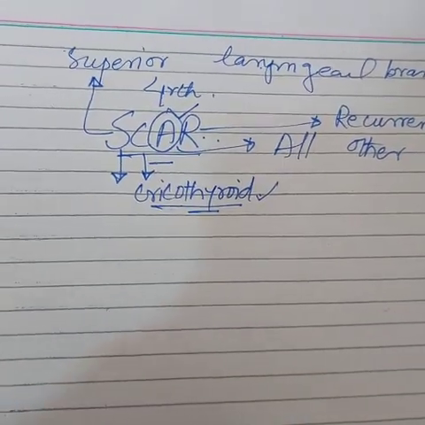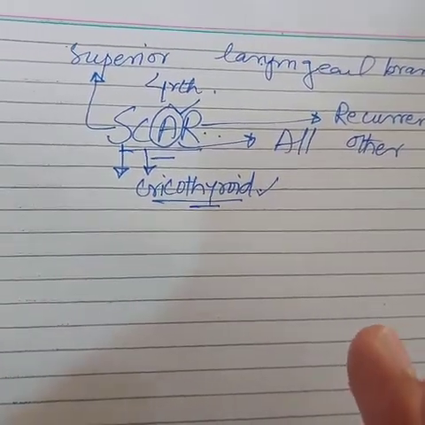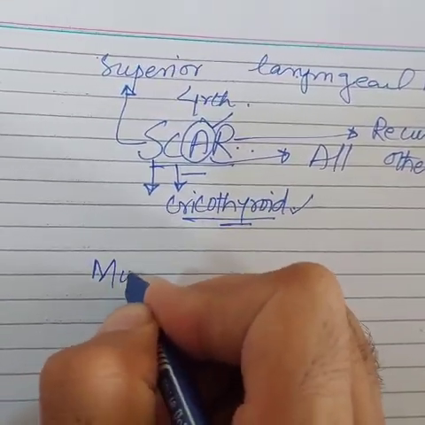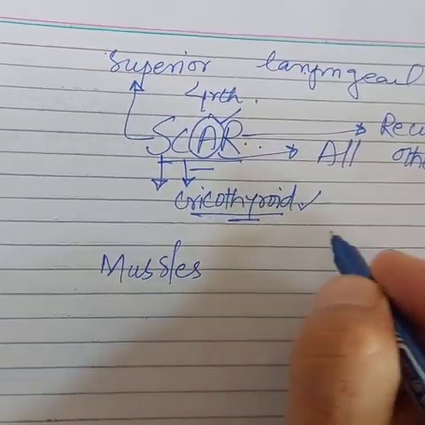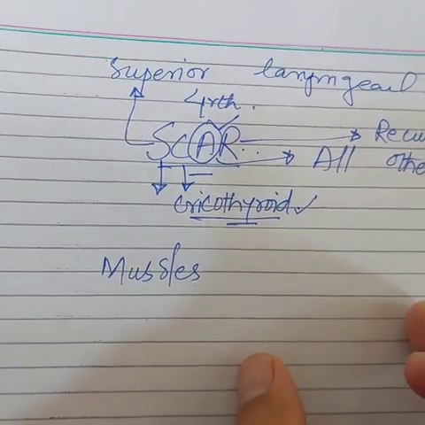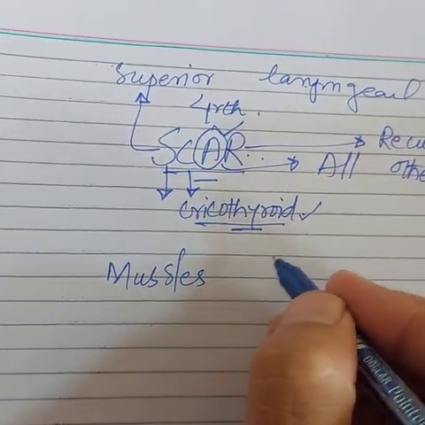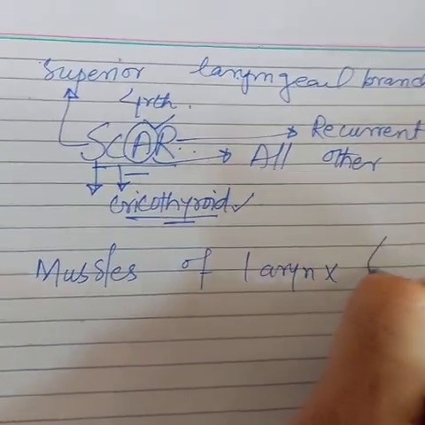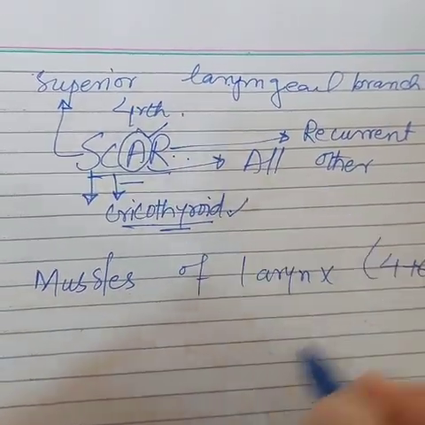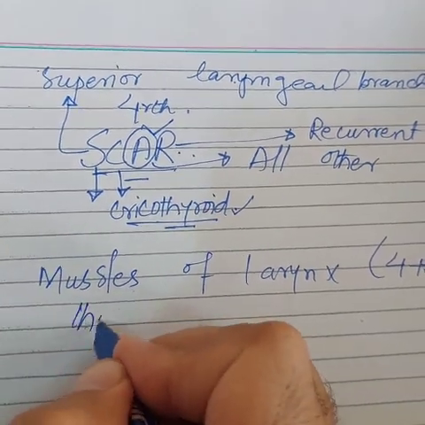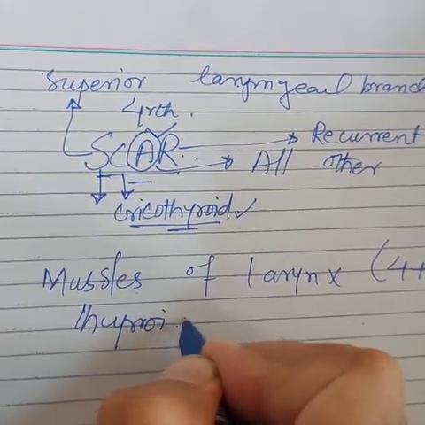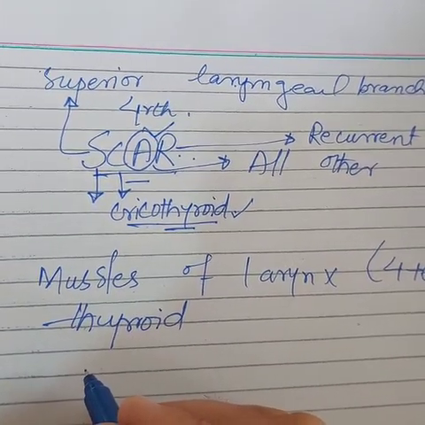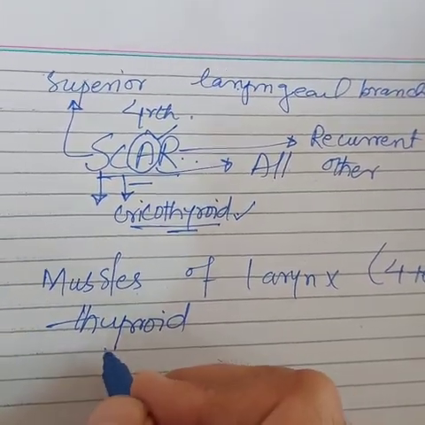And just in a nutshell, you don't need to distinguish, but you should just remember that all the muscles of the larynx and all the muscles which help in voice production are supplied by the fourth and sixth pharyngeal arches, and everything related to thyroid is a derivative of the fourth and sixth pharyngeal arch.